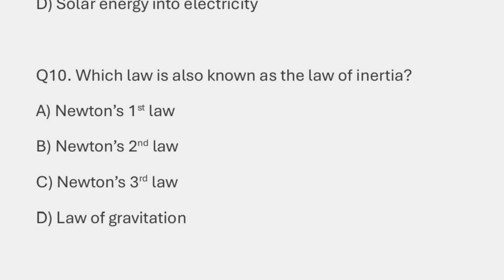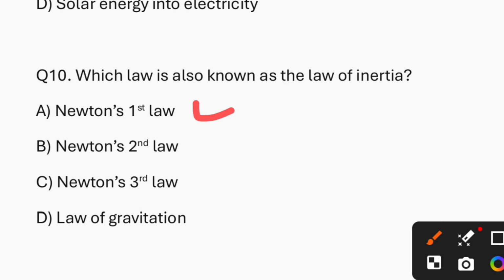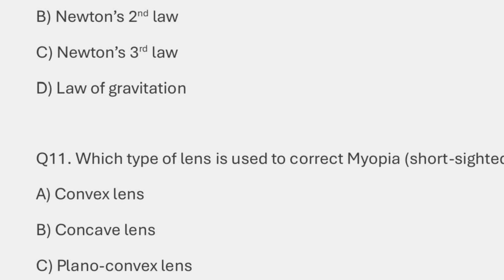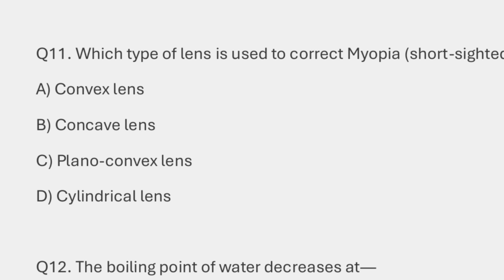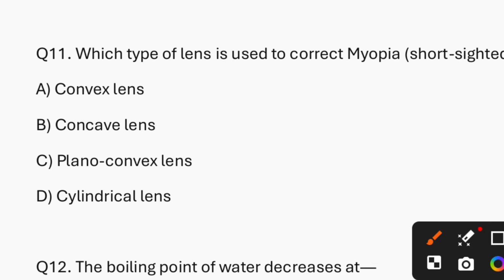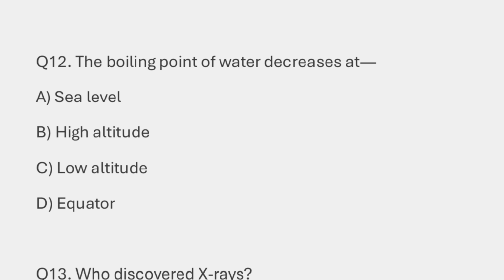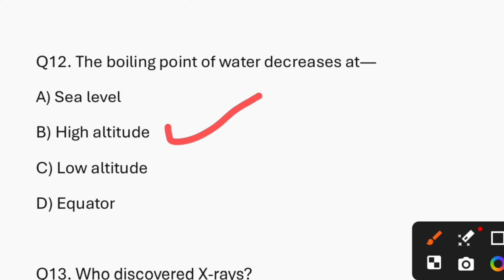Question number 10. Which law is also known as law of inertia? So the answer is Newton's first law. Question number 11. Which type of lens is used to correct myopia, that is short sightedness? So the answer is option B, that is concave lens. Question number 12. The boiling point of water decreases at option B, high altitude.